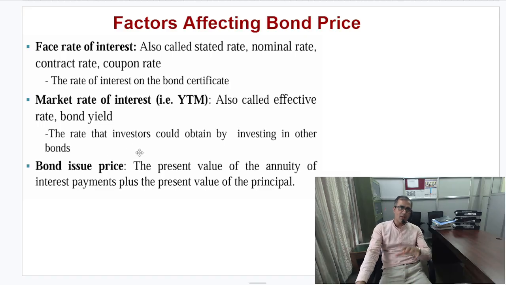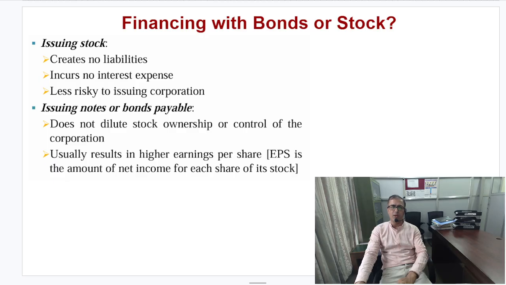Now, what about the factors affecting bond price? One is the face rate of interest, also known as the stated rate, nominal rate, contract rate, or coupon rate. The second is the market rate of interest, which is called YTM, the effective bond yield. The bond issue price is the present value of the bond today. As I explained earlier, this is simply the present value of the annuity of the interest payments plus the present value of the principal amount, the face value of the bond.